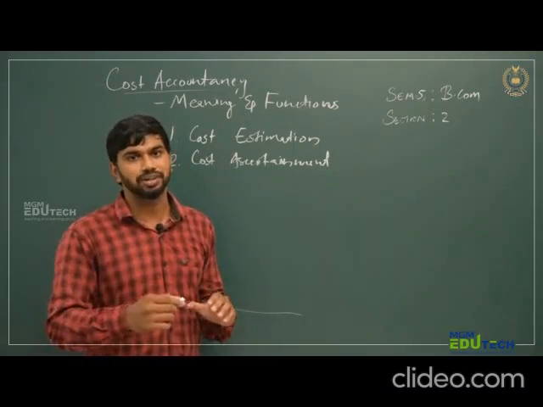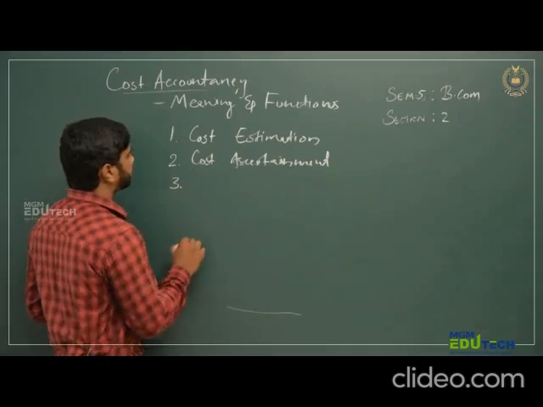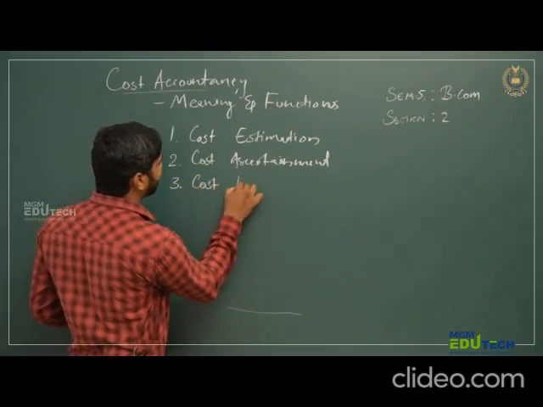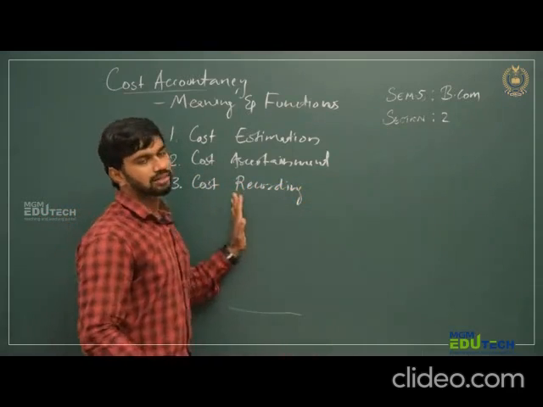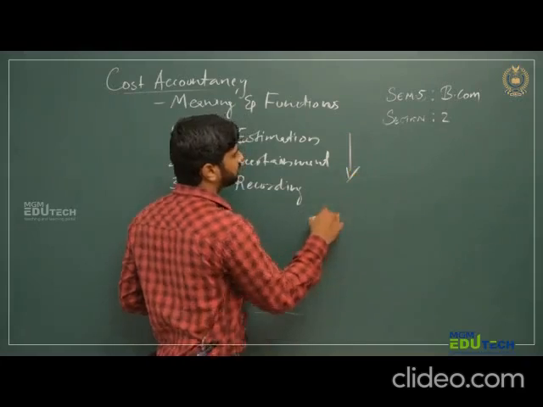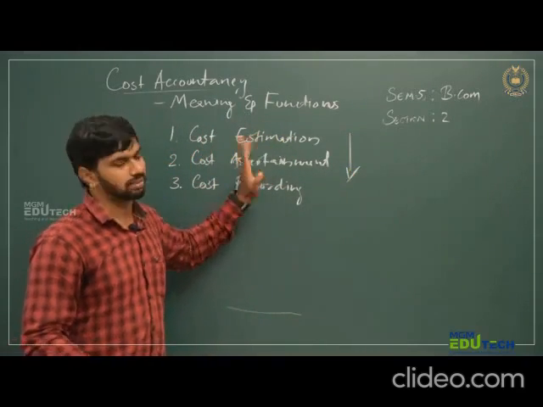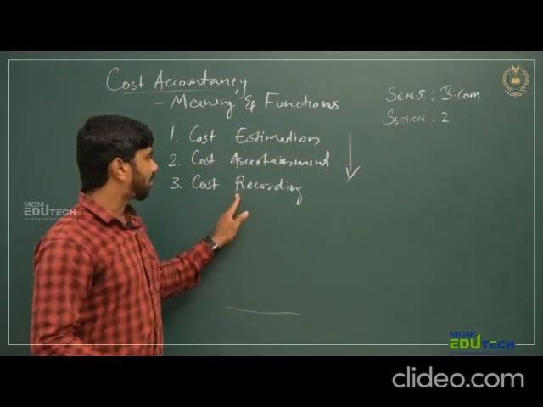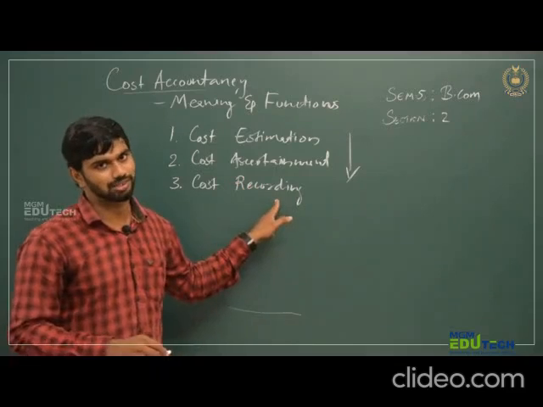All the financial happenings we have to record. So the third step is cost recording. These are step-by-step processes. After understanding the cost, we are recording the cost.